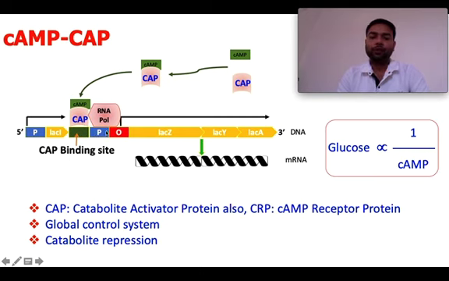The CAP protein, when bound to cyclic AMP, binds to the CAP binding site, and this combination facilitates the binding of RNA polymerase to the promoter region.